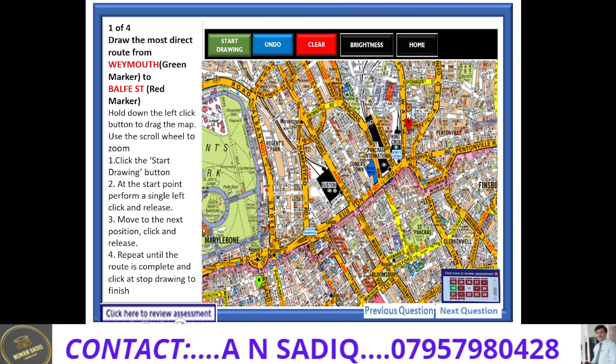Now this is the main screen on which you could draw your topographical route, and this is an interactive screen, and you would be able to zoom in and zoom out this screen. Also you would be able to move this screen with the help of your mouse. Then comes this small screen on the right bottom of this topographical screen, and you could jump directly to any question just by clicking the number on this screen. Actually, all question numbers are written in the form of boxes in this screen, and you could scroll this screen up and down, and you could jump to any question you wish to do.